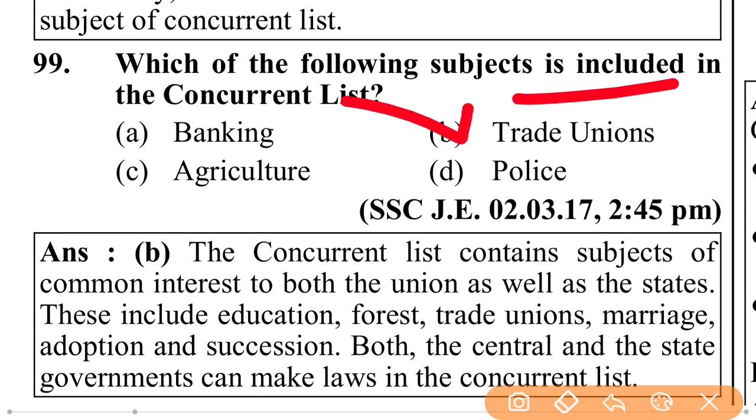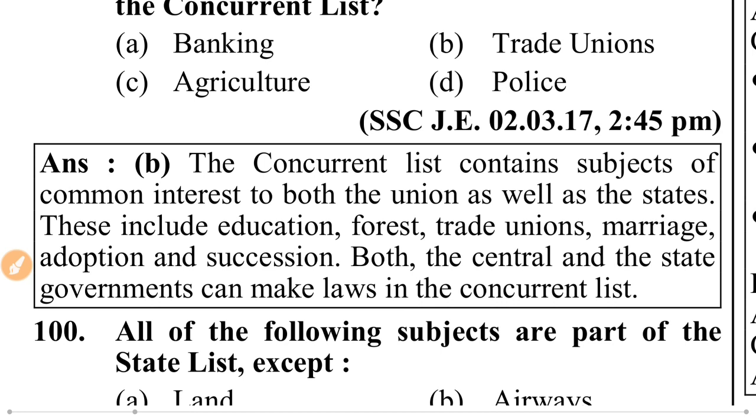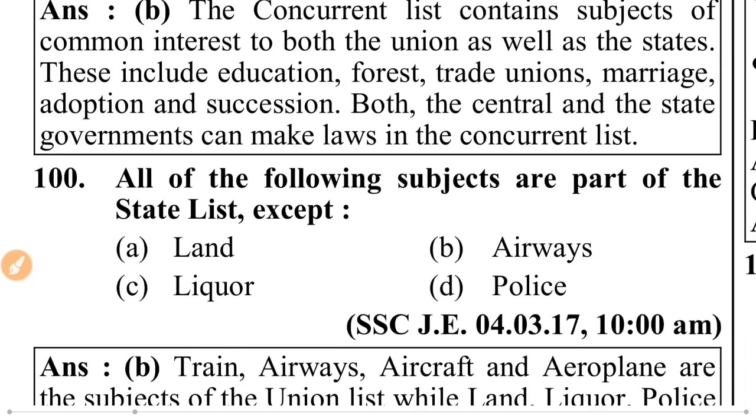Trade unions. Banking is a matter of the central list. Agriculture and police are matters of the state list, but trade unions is in the concurrent list. The concurrent list contains subjects of common interest to both the union as well as the states. These include education, forest, trade union, marriage, adoption, succession. Both the central and the state government can make laws in the concurrent list.